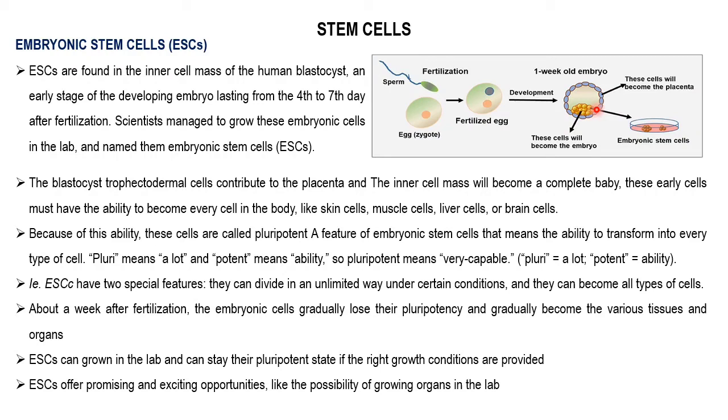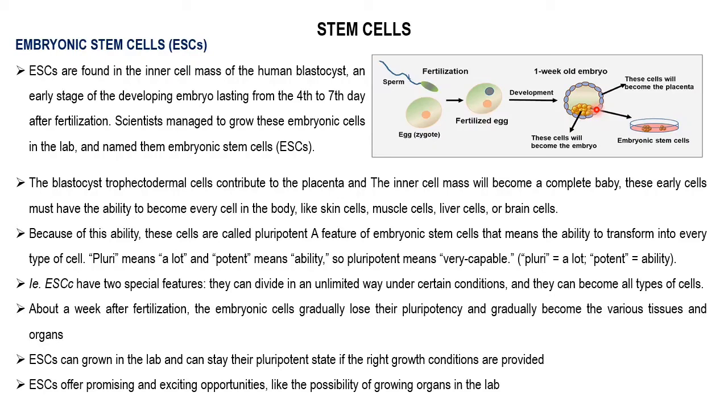If we give the right growth conditions, we can arrest the pluripotency of embryonic stem cells and keep them in their pluripotent state. Embryonic stem cells offer promising and exciting opportunities, like the possibility of growing organs in the lab.